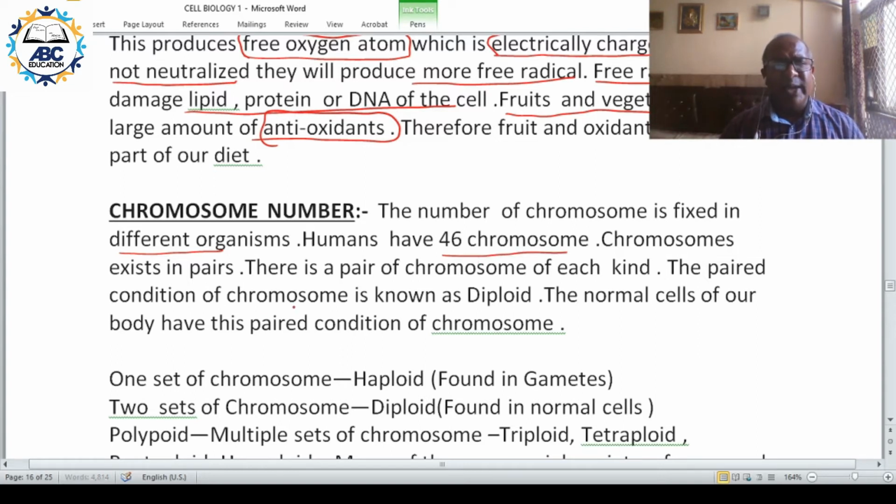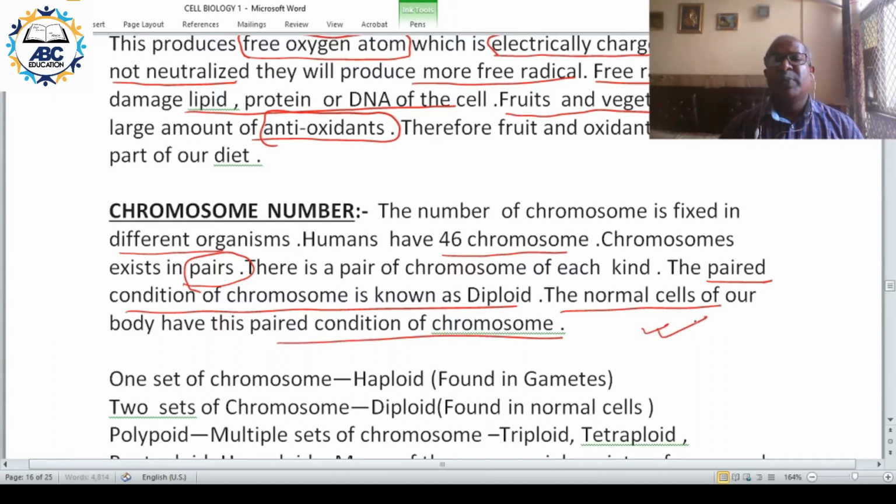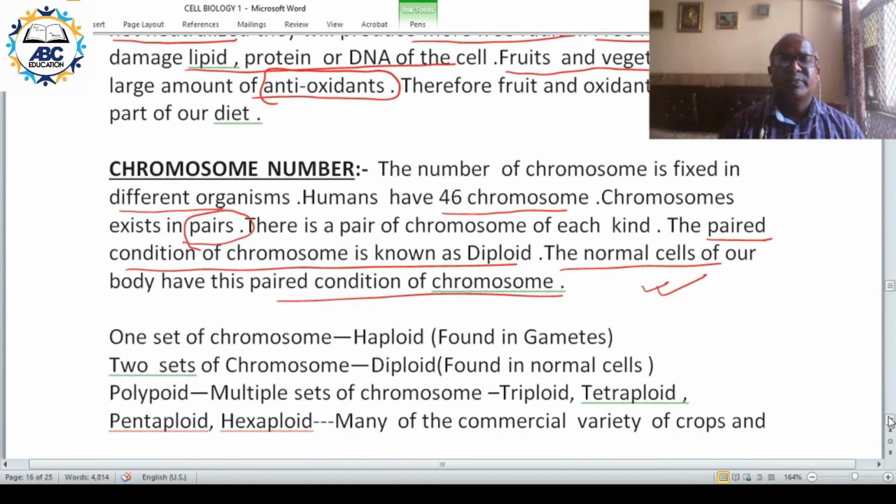And these chromosomes exist in pairs. 46 chromosomes, or 23 pairs. So there is a pair of chromosomes for each kind. This paired condition of chromosomes is called diploid. The normal cells of our body have the paired condition of chromosomes, and this is called diploid.